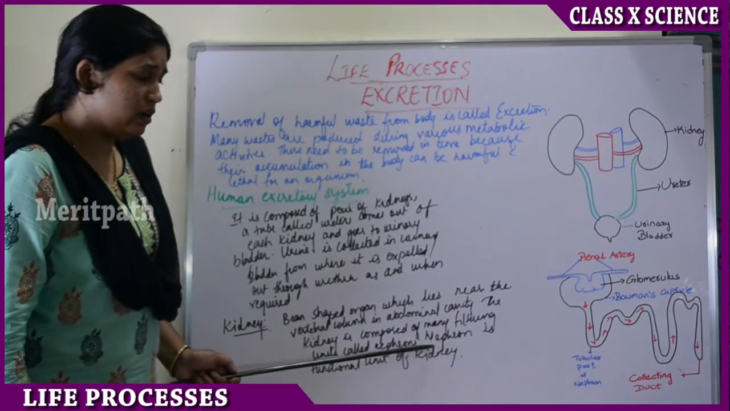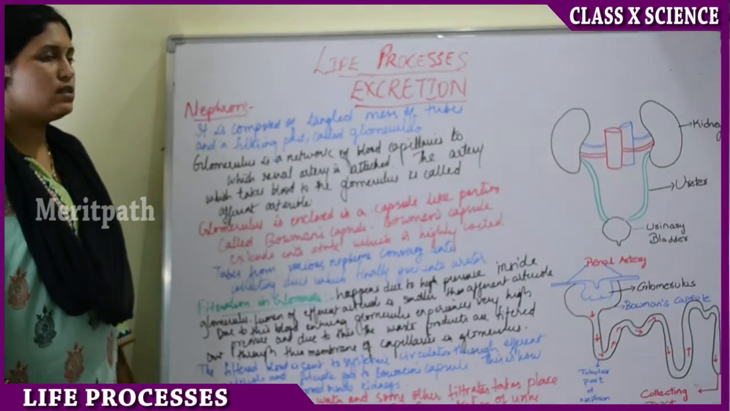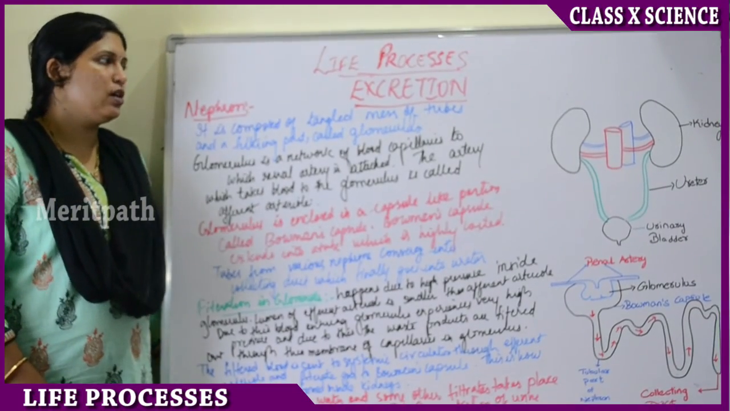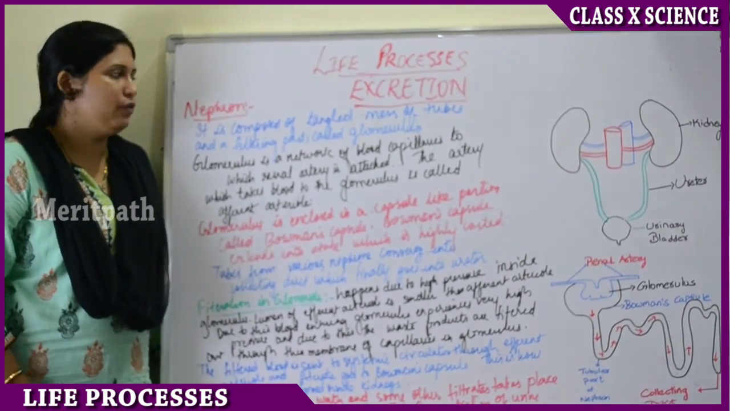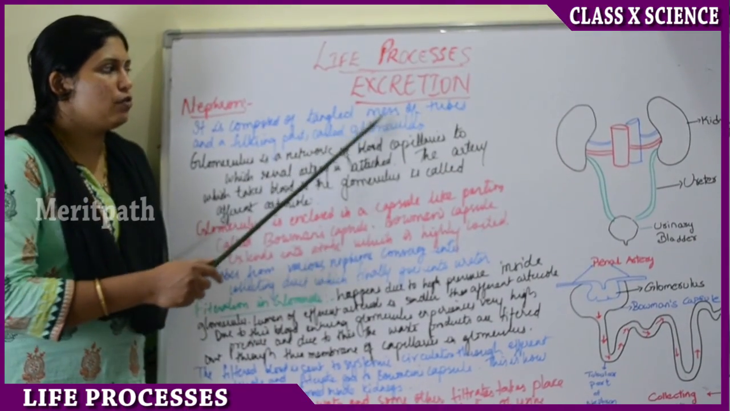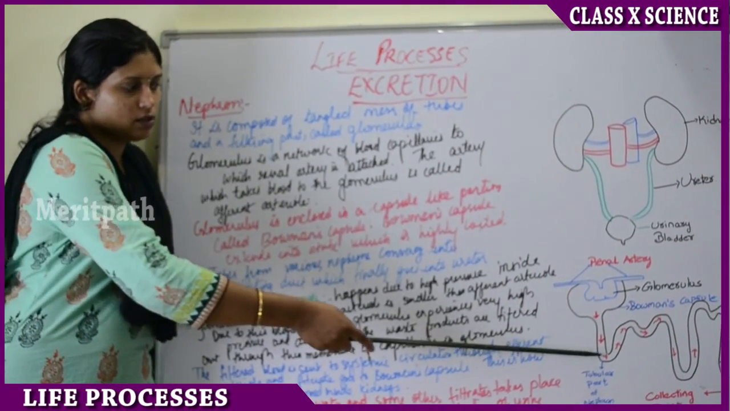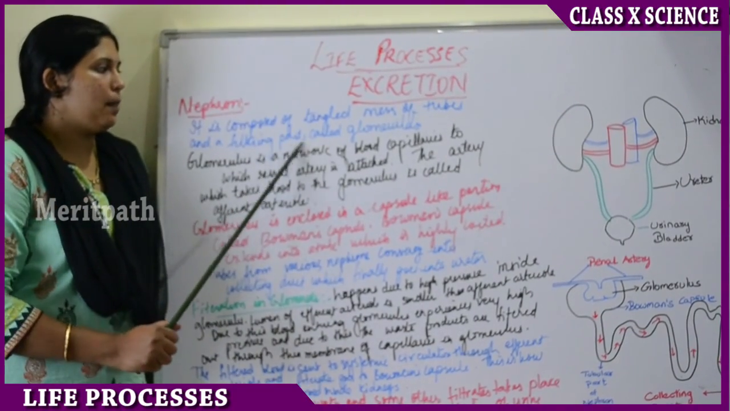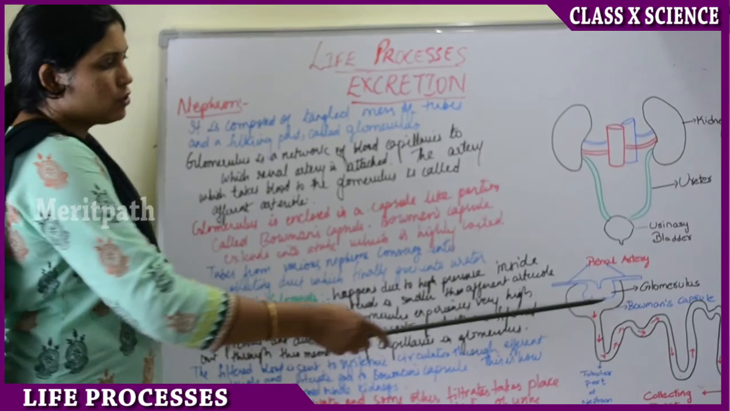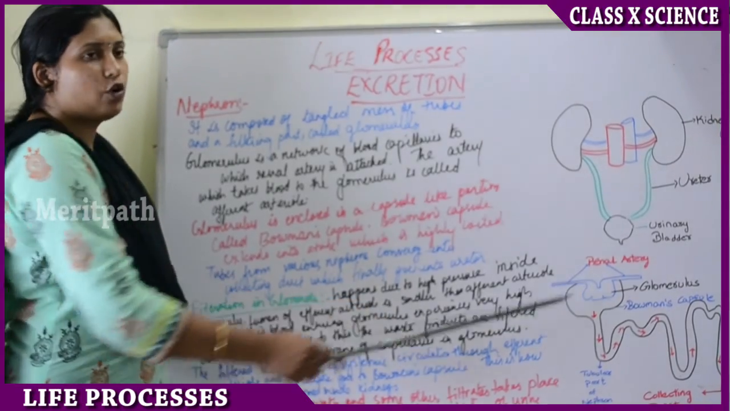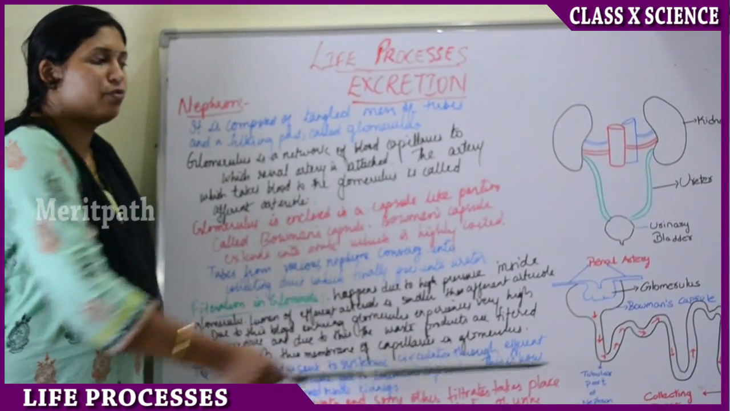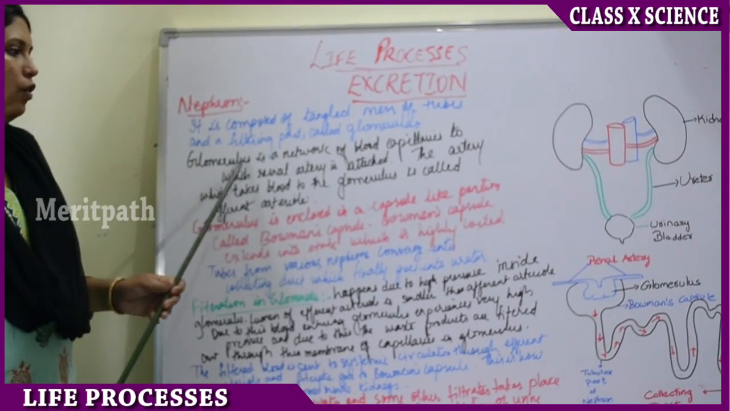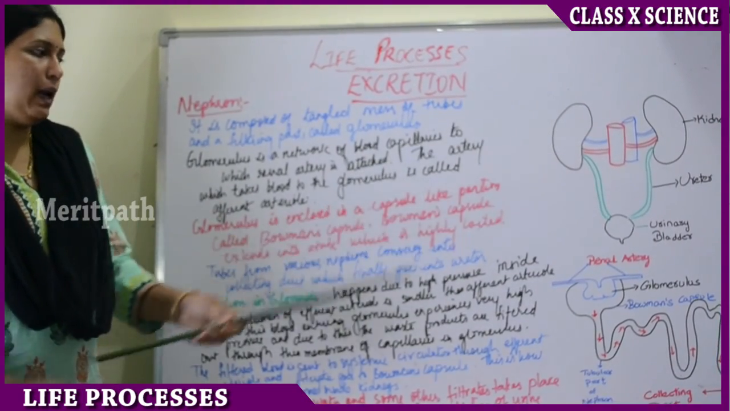Now let's see in detail about the nephron. Next is nephron. So the functional unit of the kidney is called nephron. It is composed of a tangled mess of tubes and a filtering part called glomerulus. So this is the filtering part of the nephron called glomerulus. It is made up of many tube-like structures. Glomerulus is a network of blood capillaries.